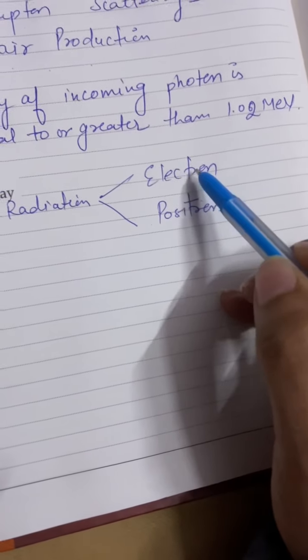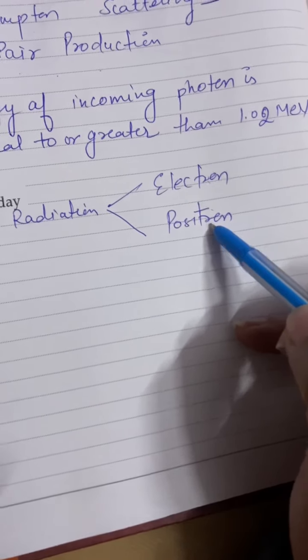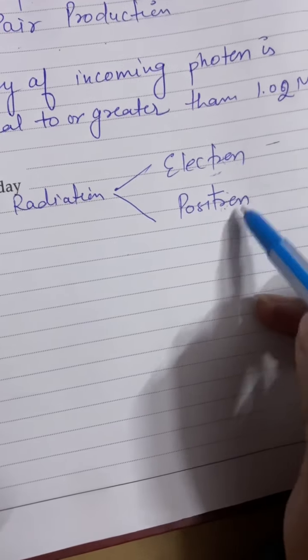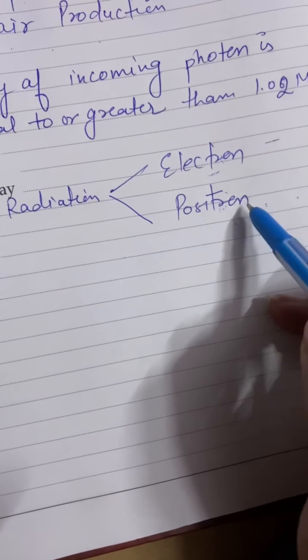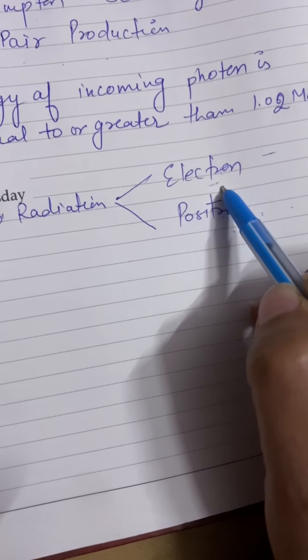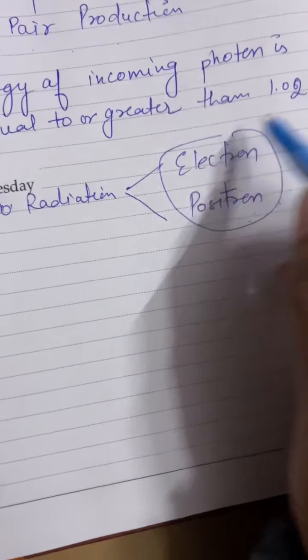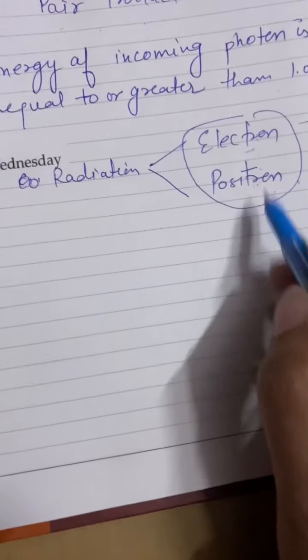Mass of these two particles are equal, but the charges will be opposite. Like on the electron there is negative charge, but on the positron there will be positive charge. Positron is the antiparticle of the electron. So this pair, electron and positron, will be produced when there is interaction of a photon with matter.